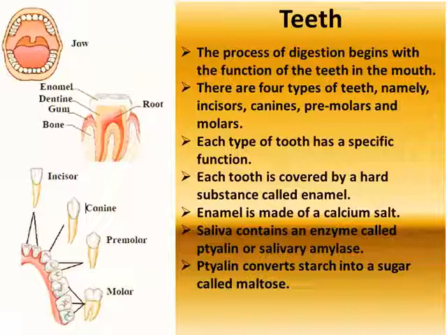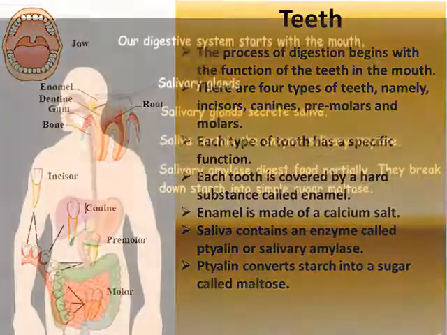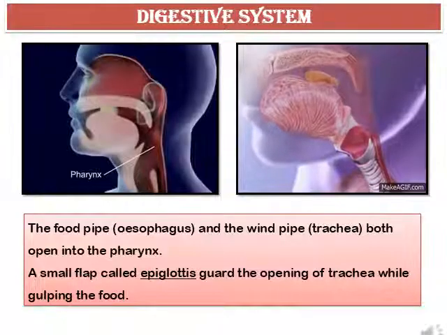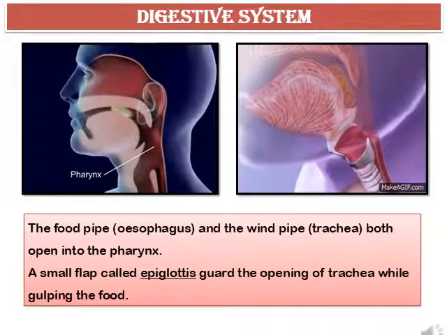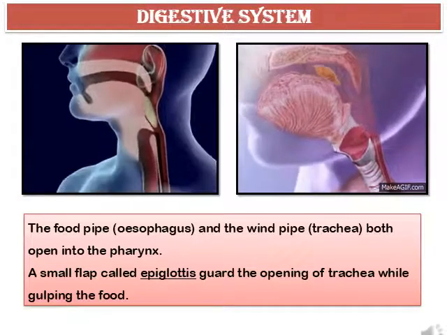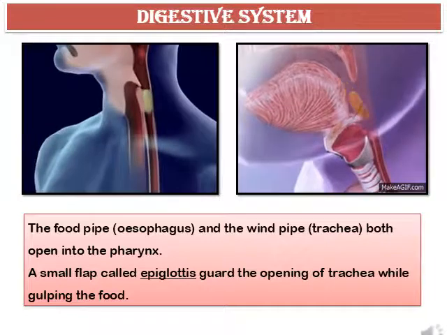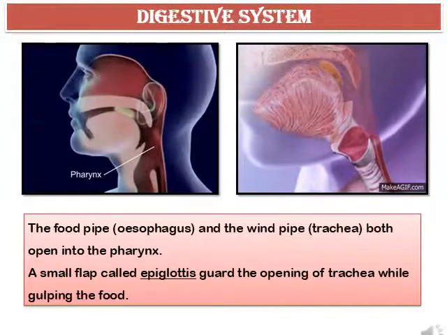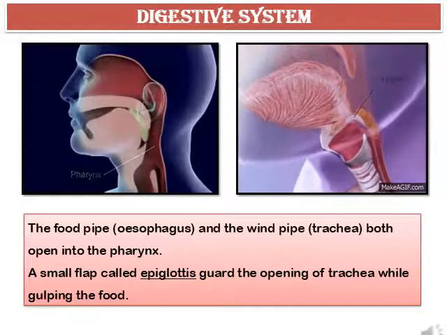Enamel is made of a calcium salt. Saliva contains an enzyme called ptyalin or salivary amylase. Ptyalin converts starch into a sugar called maltose. The food pipe, that is esophagus, and the windpipe, that's the trachea, both open into the pharynx. A small flap called epiglottis guards the opening of the trachea while gulping the food.